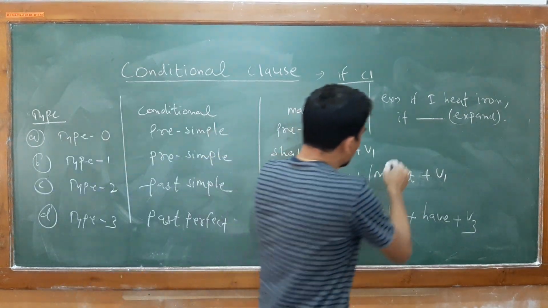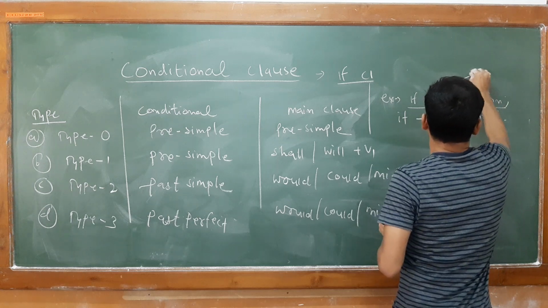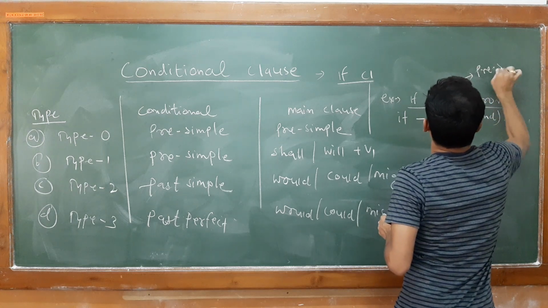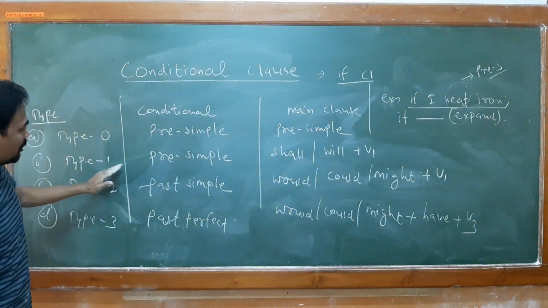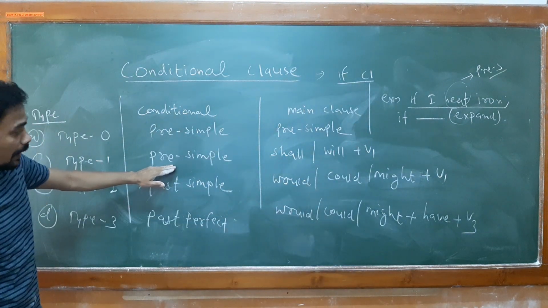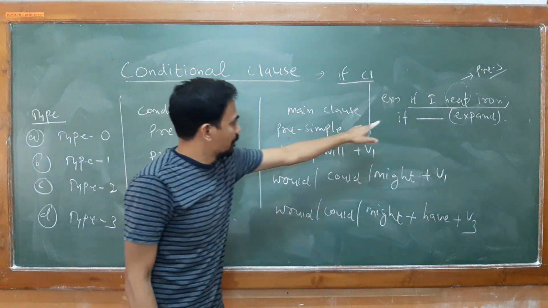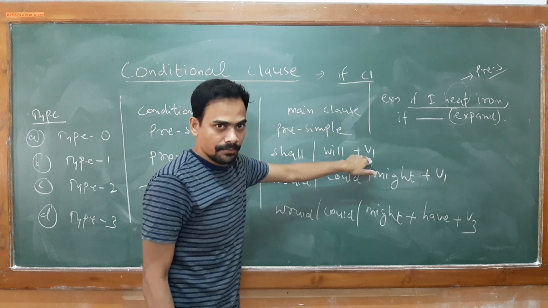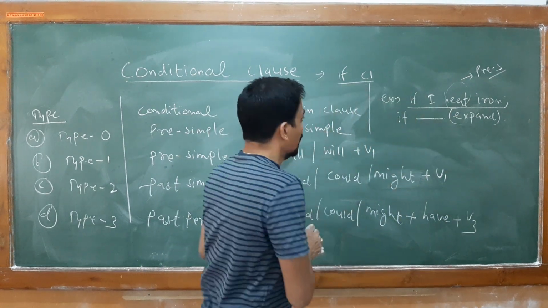Now, whenever you study, if I hit iron, this is the present simple form. So how will you come to know? Because in type 1 also you get the present simple form. Once you understand this is type 1, then you will select shall plus V1. V1 is already given; every V1 form will be given to you.